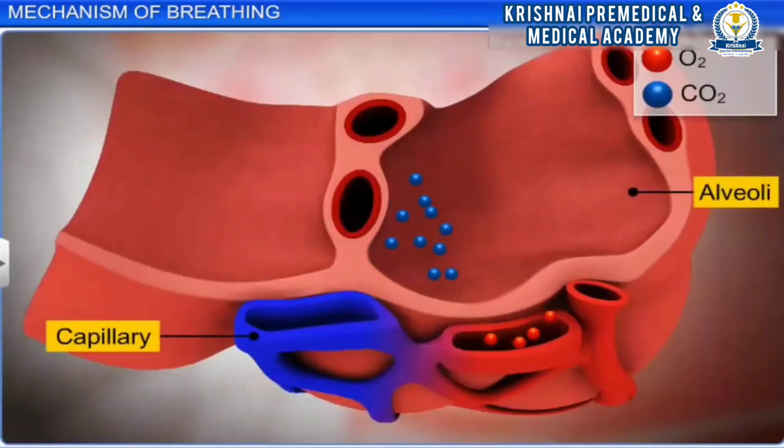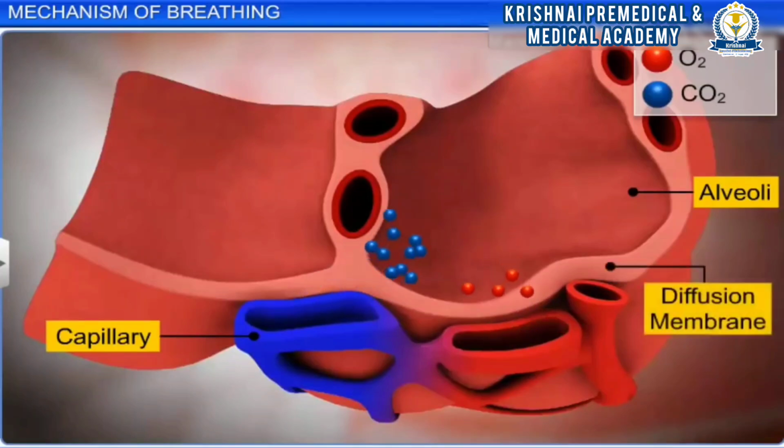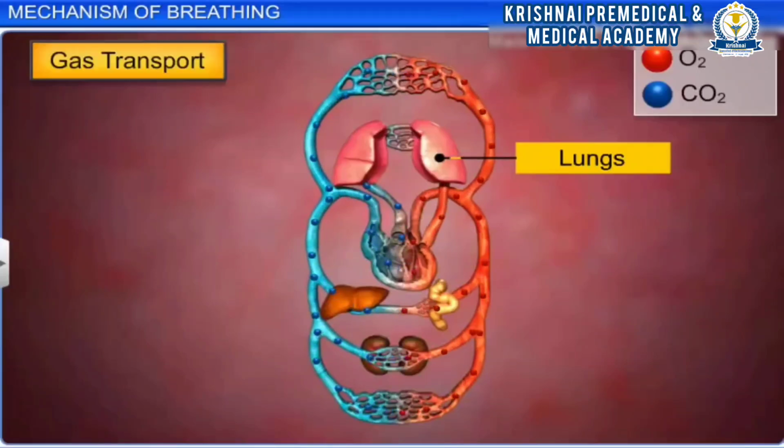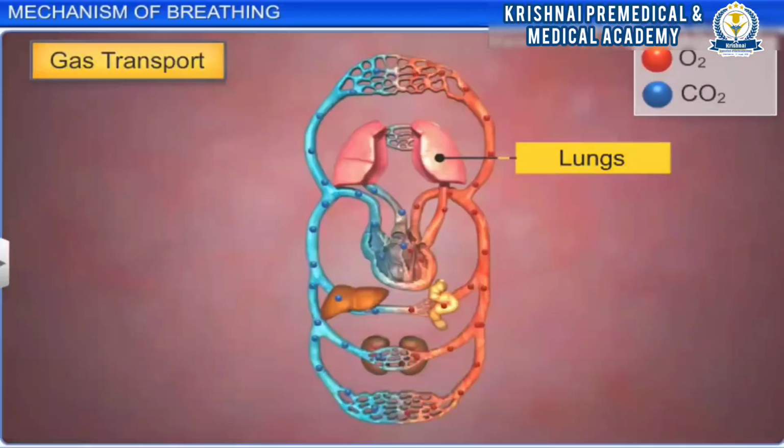Carbon dioxide is 20 to 25 times more soluble than oxygen, hence the amount of carbon dioxide that can diffuse through the diffusion membrane is much higher compared to that of oxygen. The diffused gases are carried by the blood from the lungs to different organs of the body. This is called gas transport.